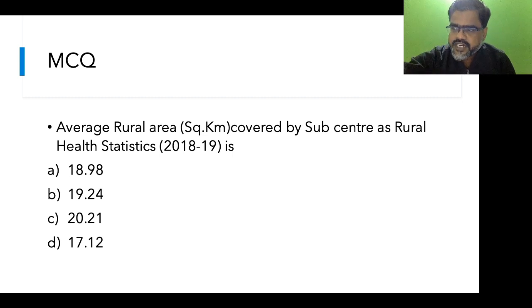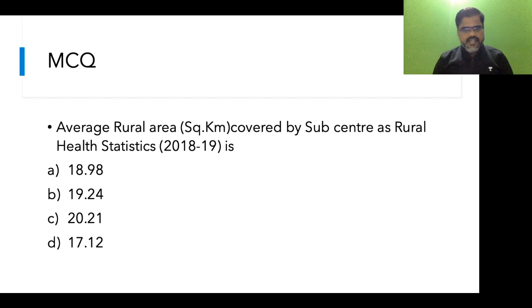This becomes important because we have a new rural health statistics data released, so it becomes important for you to know, so that you are well versed with the new thing.